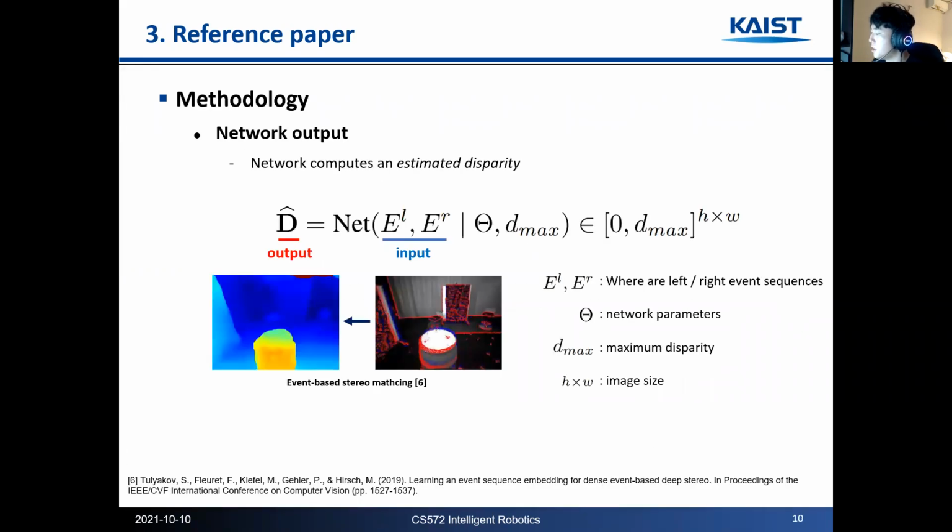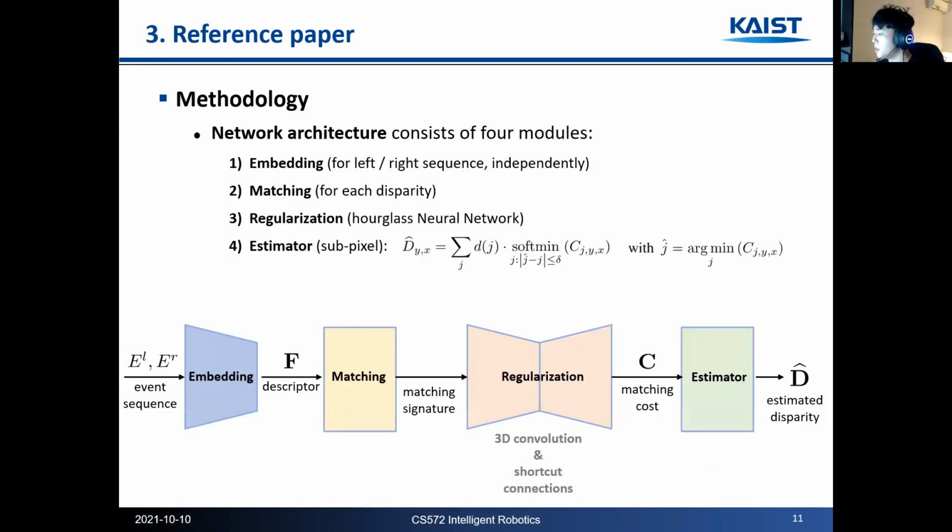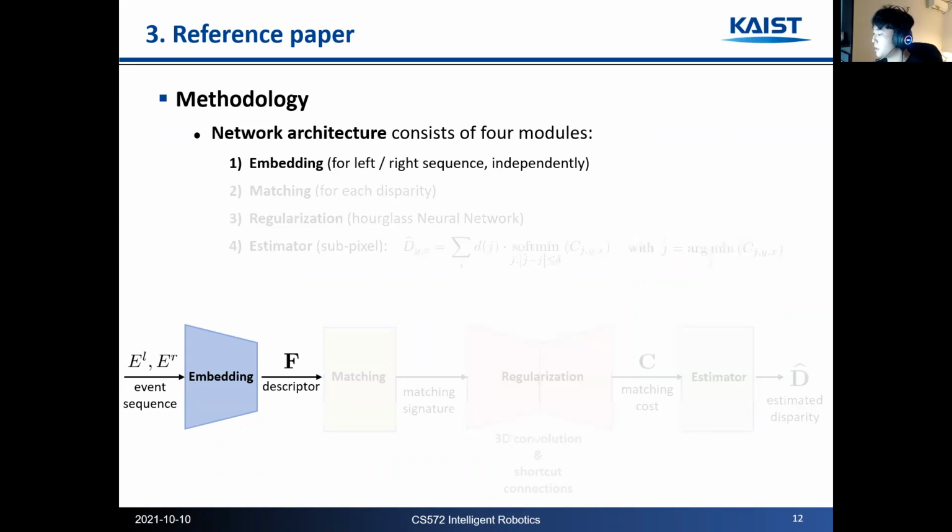Long story short, the network proposed in this paper computes an estimated disparity map from stereo event sequences. The proposed network architecture consists of 4 modules: embedding, matching, regularization, and estimator. Let me describe the overall flow briefly. The embedding module takes left-right event sequences and computes each descriptor independently.